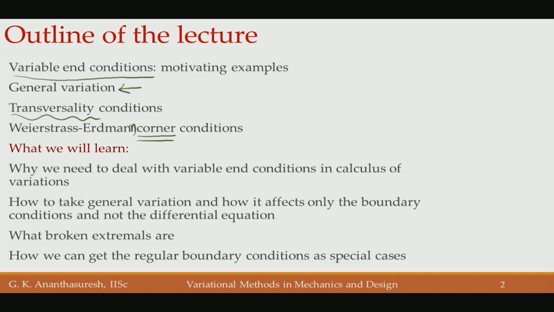Okay. What we will learn here is how to deal with variable end conditions and how we can take this general variation, which is more than the Gateaux variation that we have studied so far, and we will see how a broken extremal looks like through examples. So, we will look at some examples to look at this broken extremal.